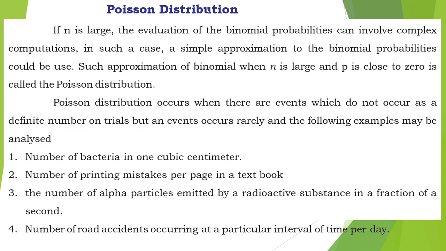Poisson distribution occurs when there are events which do not occur as a definite number of trials, but an event occurs rarely, and the following examples will be analyzed. For example, the number of bacteria in 1 cubic centimeter, or the number of printing mistakes per page in a textbook, the number of alpha particles emitted by a radioactive substance in a fraction of a second, or the number of road accidents occurring in a particular interval of time per day.